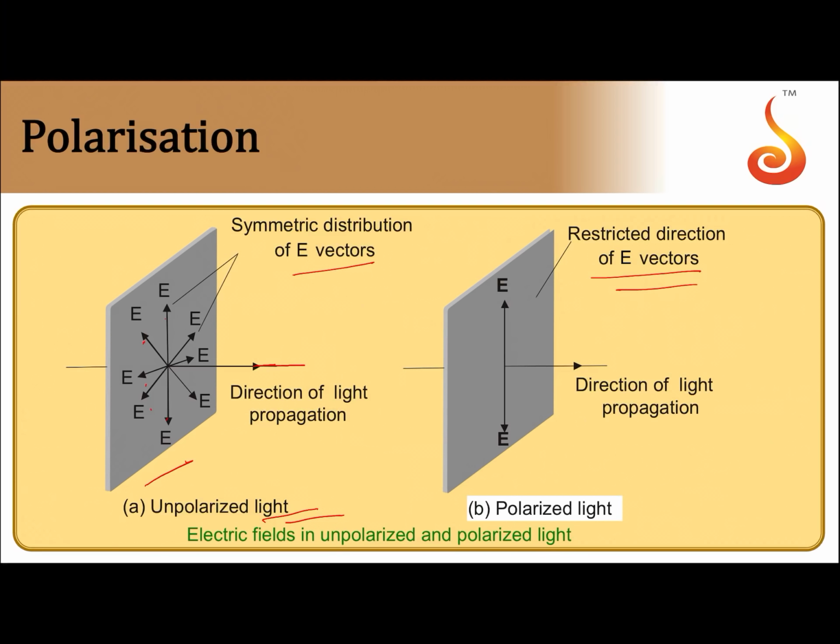When you restrict it, what we get is polarized light. If it is restricted to a plane, it is called plane polarized light. Notice one thing, any electric field vector you consider in this diagram, all of them will have equal magnitude. So this is how we can understand the phenomenon of polarization.